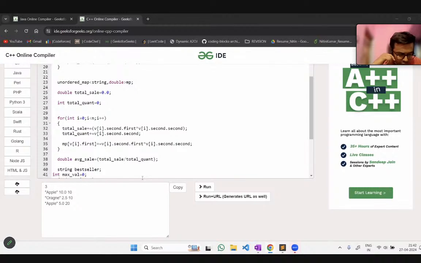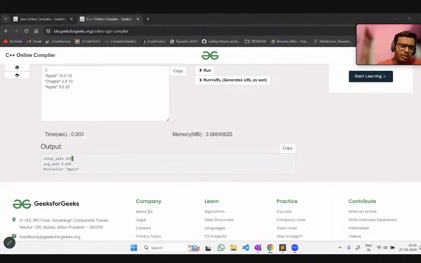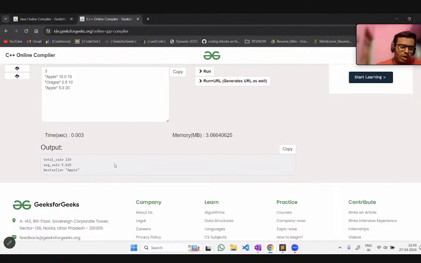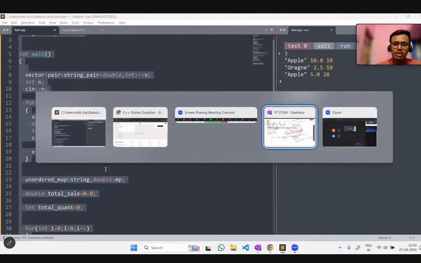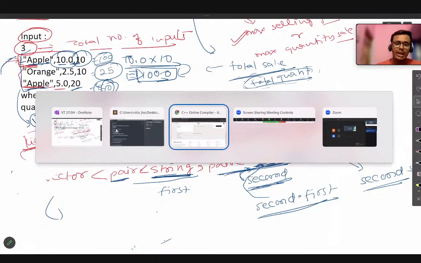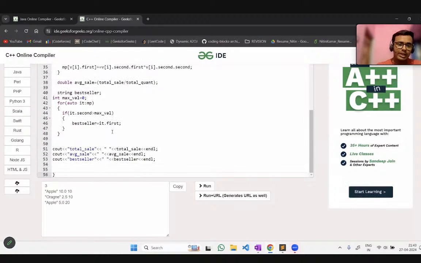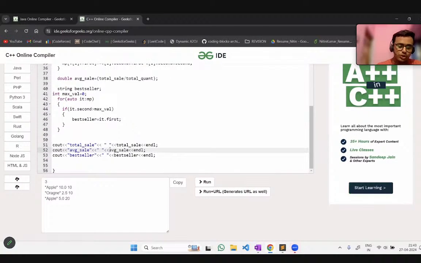Okay, wrong answer according to the question, because the precision after the decimal point should only be up to 2. What you are saying, I'm not getting. Okay, you just have to mention that thing. So set precision, I am coding it up here. You just have to set precision to 2, there is a function for that.